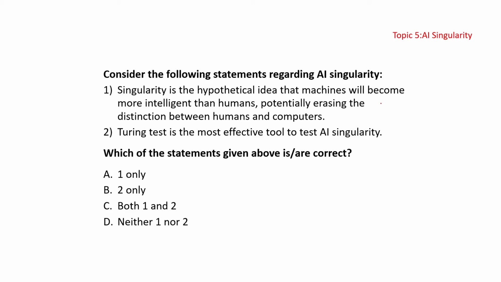Next question we have, the last one, AI singularity. This is basically a hypothetical concept. The concept deals with that there will be a condition in which the machine will become more intelligent than the humans. That's why we have the singularity is the hypothetical idea that machines will become more intelligent than humans, potentially erasing the distinction between human and computer.